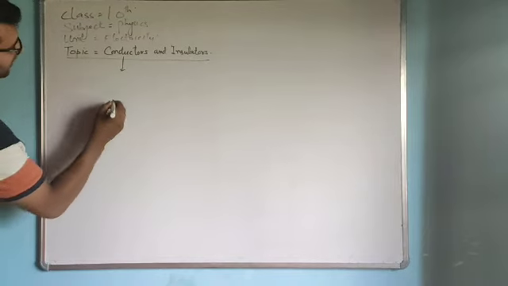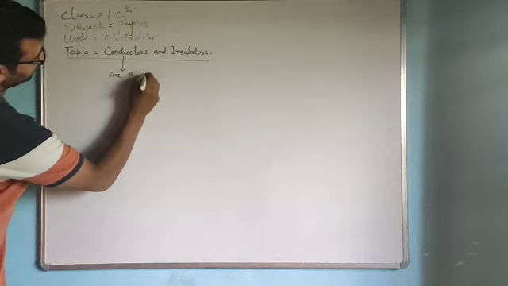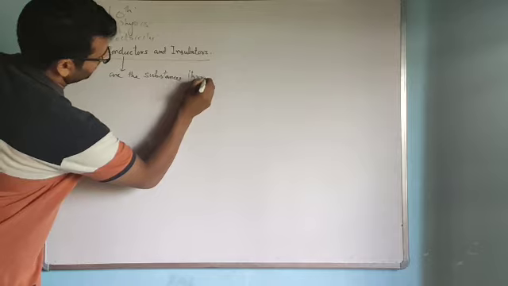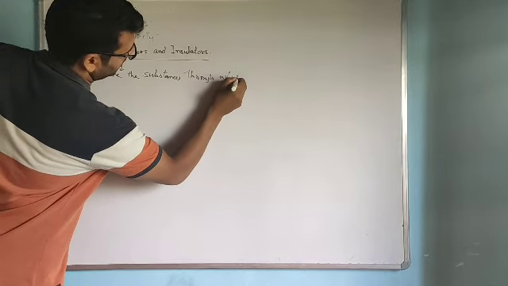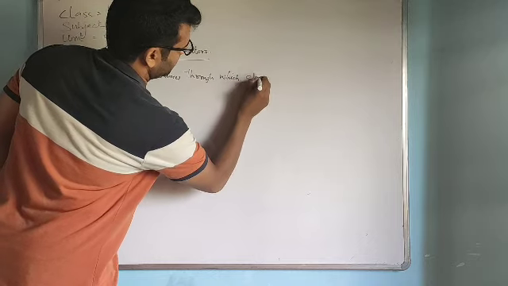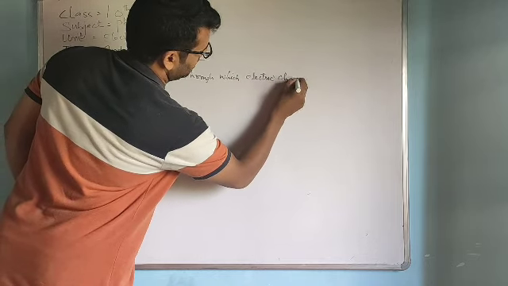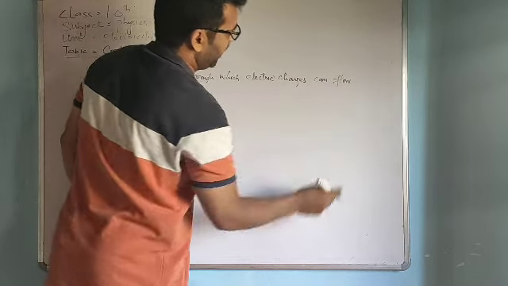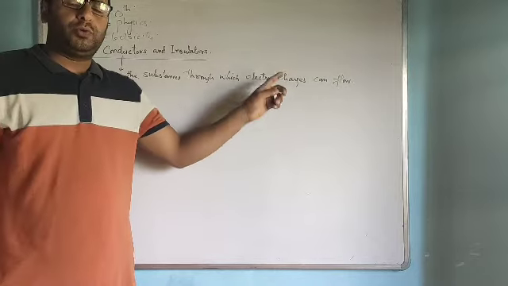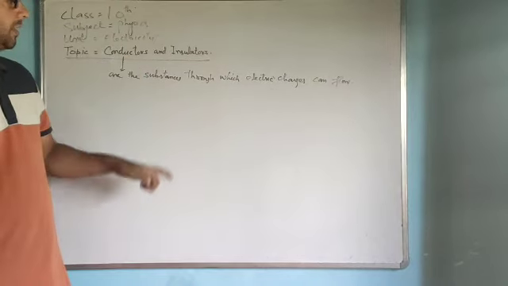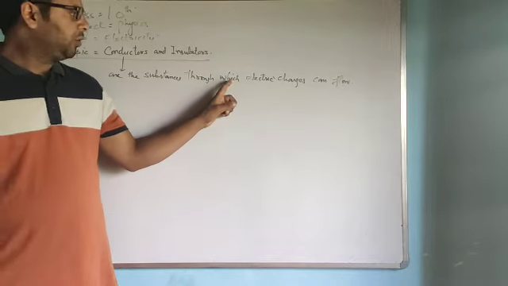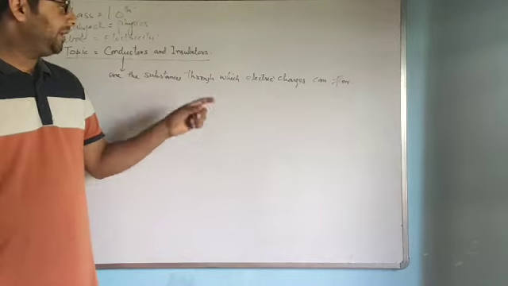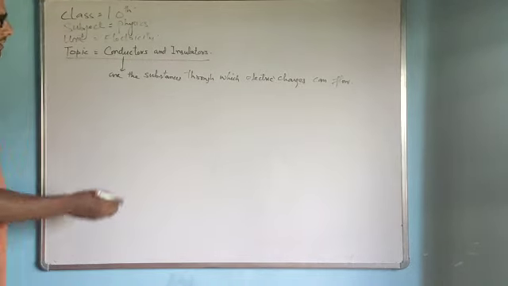Conductors are the substances through which electric charges can flow. So they allow the electric charges to flow through them, and these substances are called conductors. As you know, the flow of electric charges is called electricity.